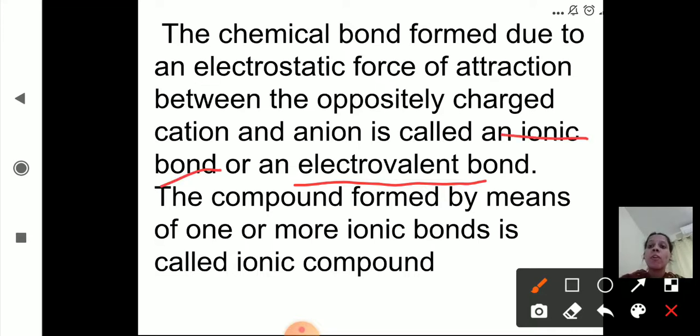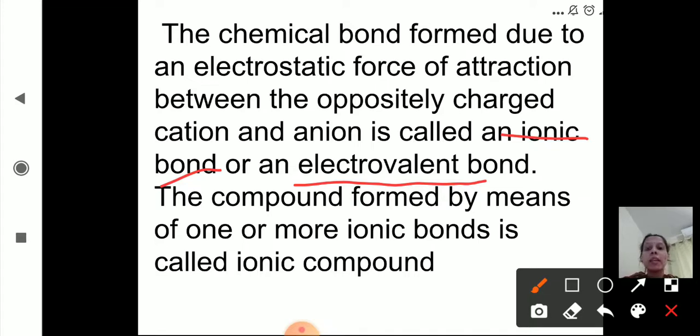The compound formed by means of one or more ionic bonds is called an ionic compound.